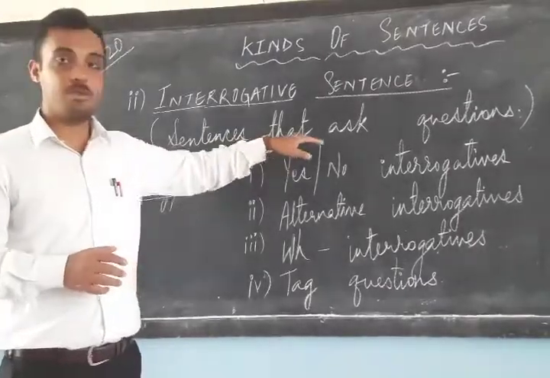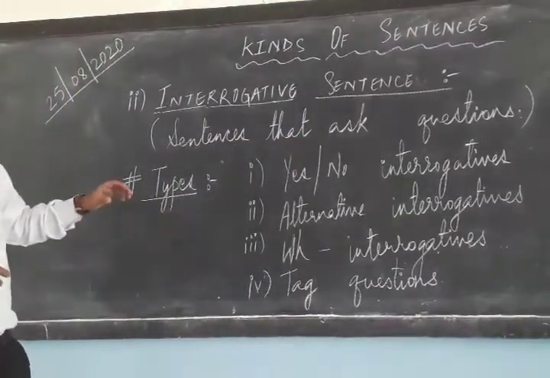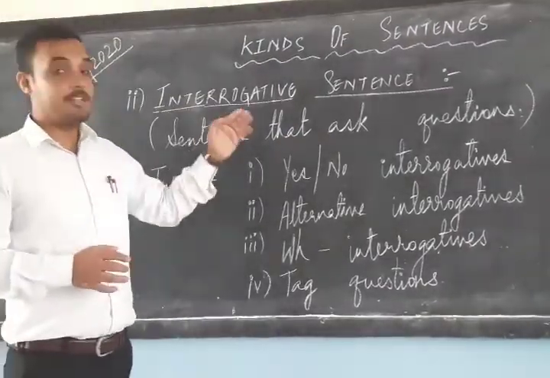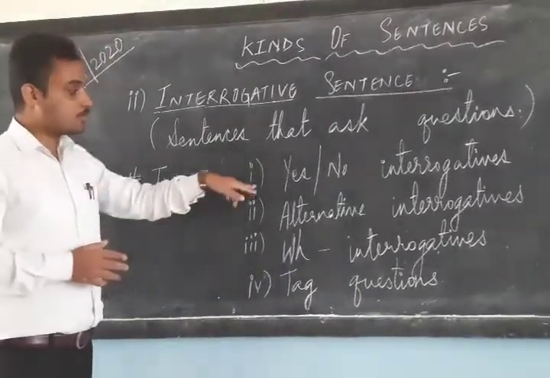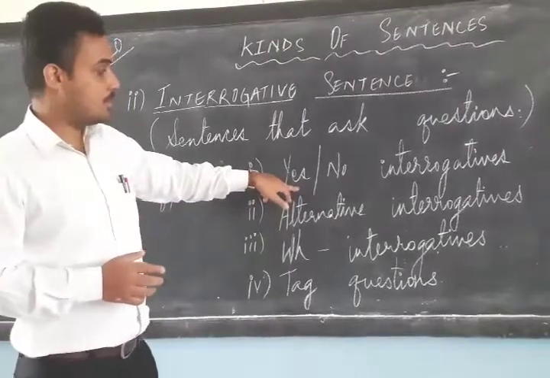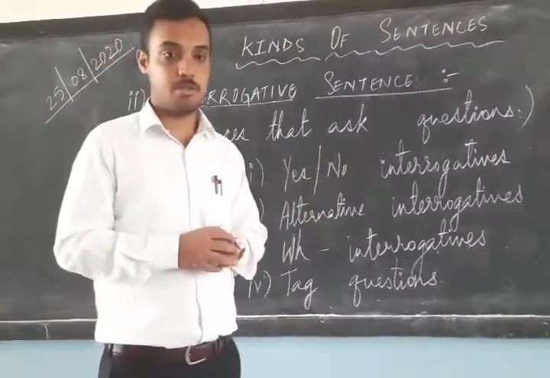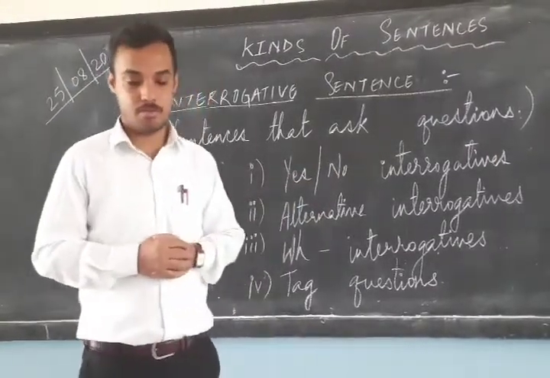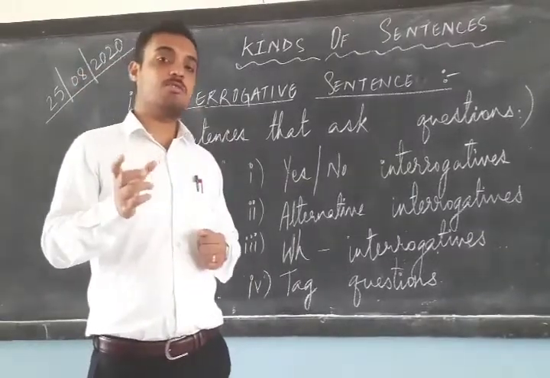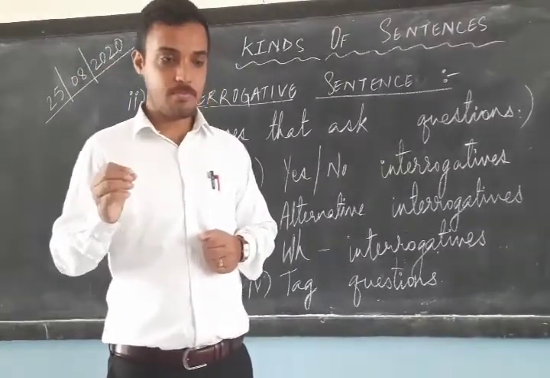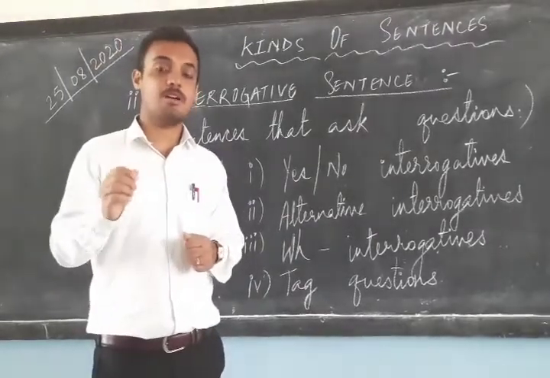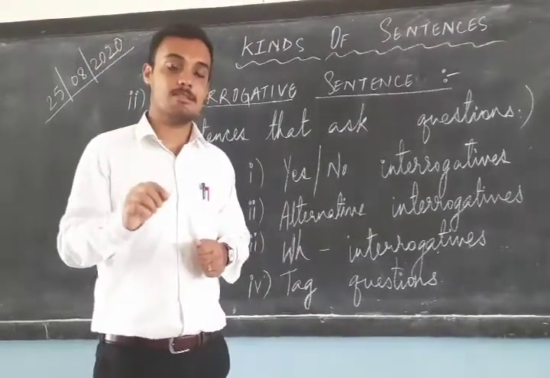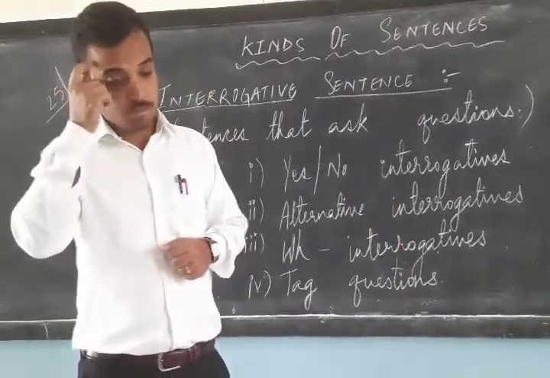Sentences that ask questions. Now we have got different types in interrogative sentences. What are those types? The first one, as you can see, is written yes, no interrogatives. Now what are yes, no interrogatives? Yes, no interrogatives are answers to those questions which have to be answered in only yes or no.